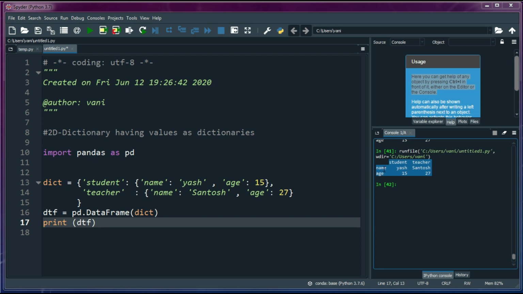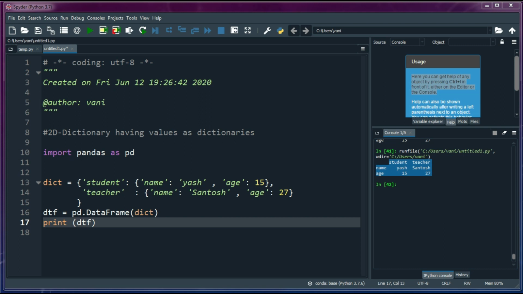And the keys of the outer dictionaries make the columns. Outer dictionary keys are student and teacher, so student and teacher are the columns here. Hope you understand. The inner dictionary keys are indexes and the outer dictionary keys are columns.